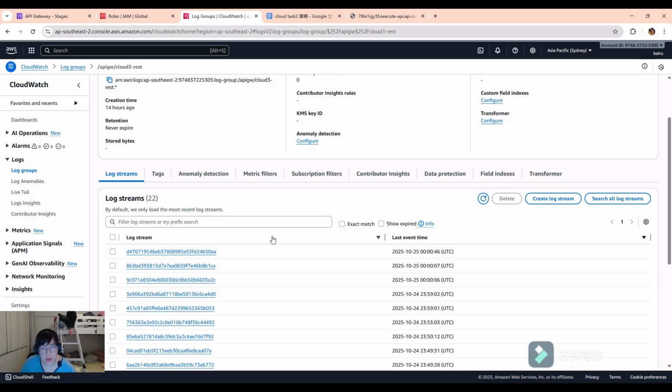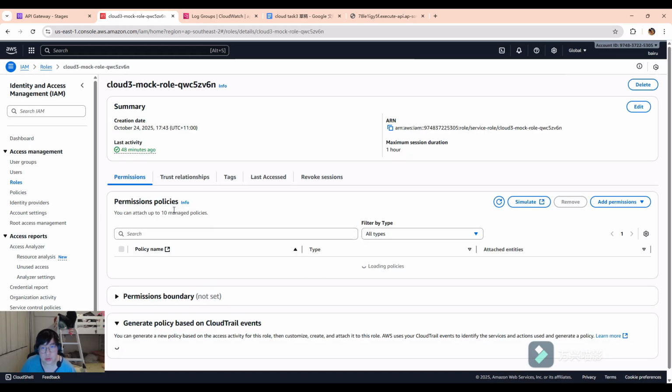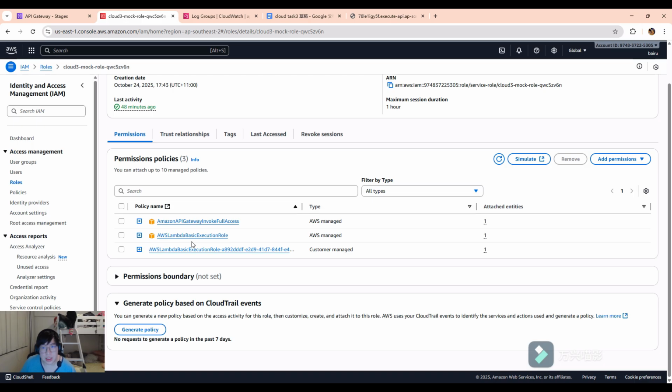So finally, we need to set up our minimum privilege setting. We need to open IAM and go to roles and find our API, and we need to give the policy. We need to look at the policy. And we need to set up the AWS Lambda basic execution role and Amazon API Gateway invoke full access to prove I have the minimum privilege.